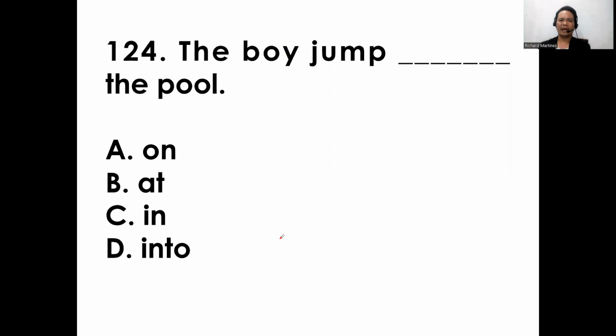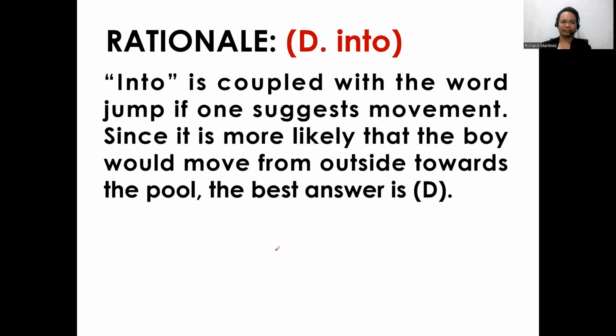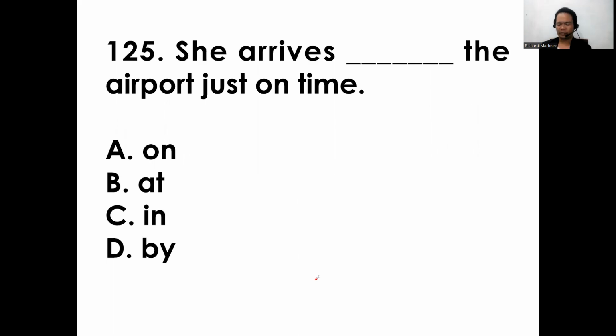Right, so let's have item 124. The boy jumped blank the pool. A, on. B, at. C, in. D, into. Okay, the answer is into. Into is coupled with the word jump, and it suggests movement. Since it is more likely that the boy would move from outside towards the pool, the best answer is letter D, into.